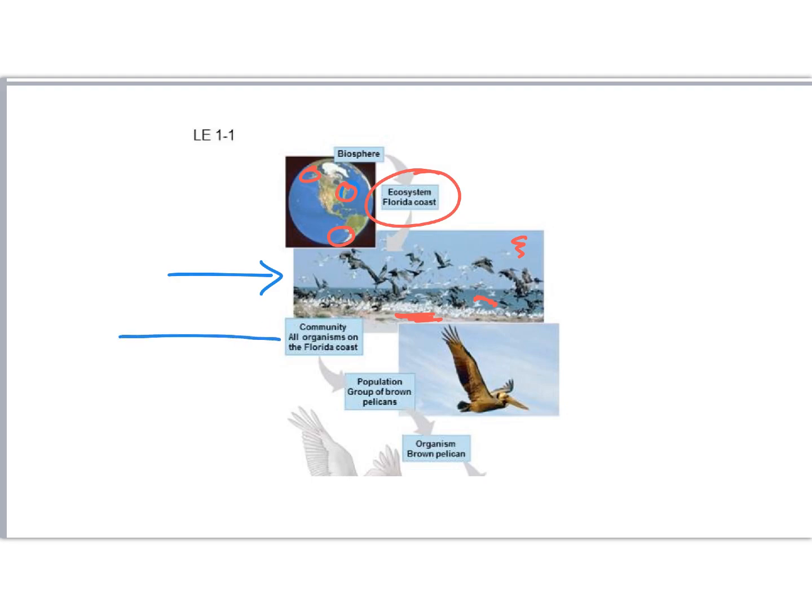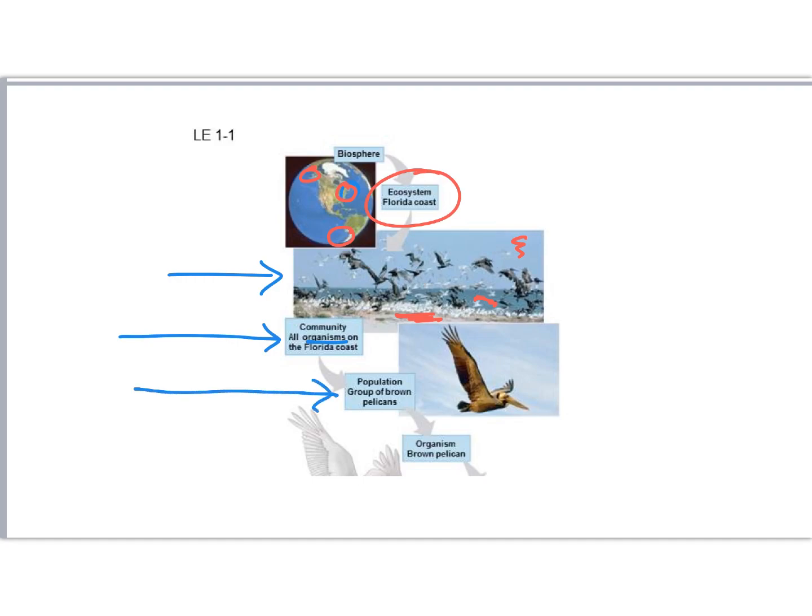The next rank is the community. So now that's all the organisms, so everything that's alive on that beach. So it means all the birds, all the clams, all of the worms, all the fish, but it means that we're not including things like the sand and the water and the sky, the non-living components.